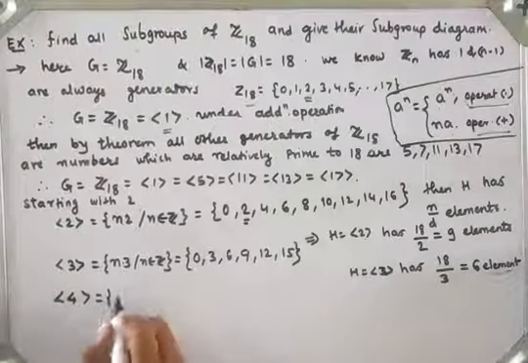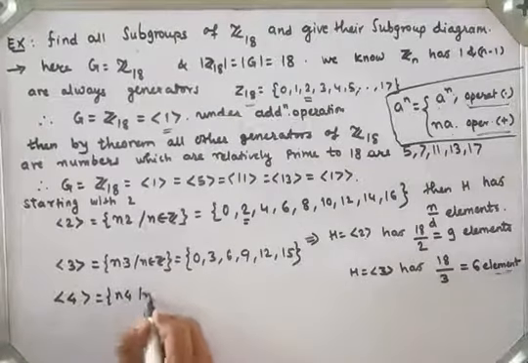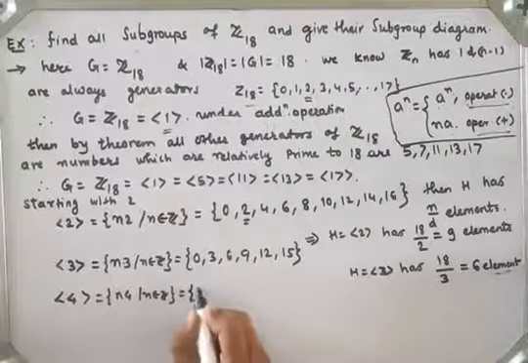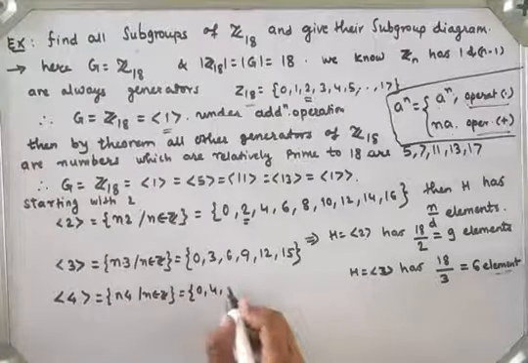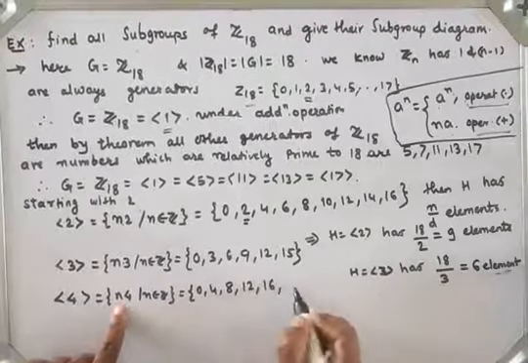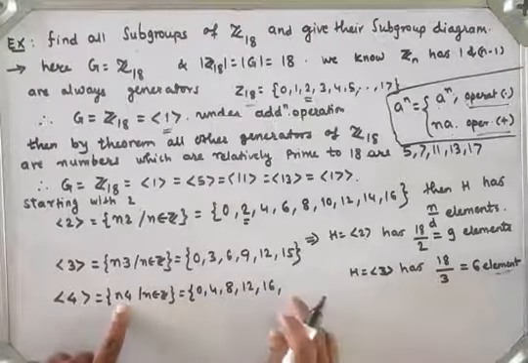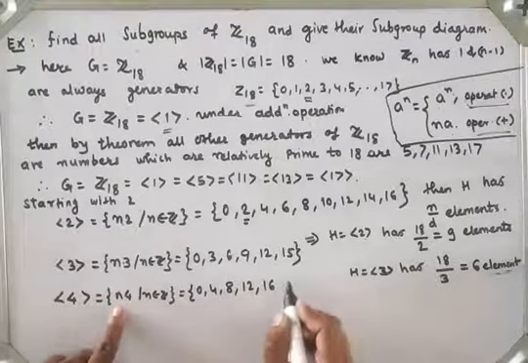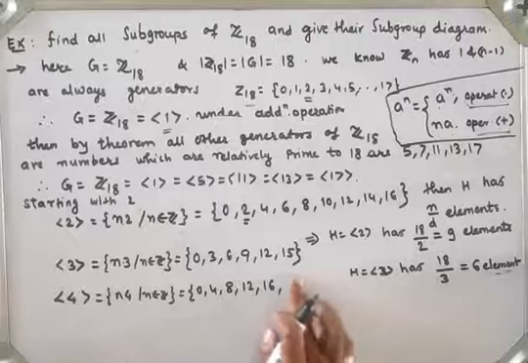Here generator 4 has elements of the type n into 4, such that n belongs to the set of integers. So how many elements? 0, 4, 8, if I take n equal to 3, 12, n equal to 4, 16, and n equal to 5, 20 modulo 18, which I get as 2.